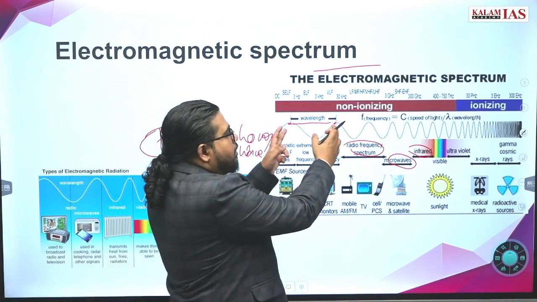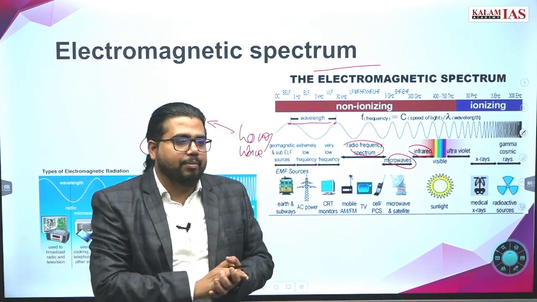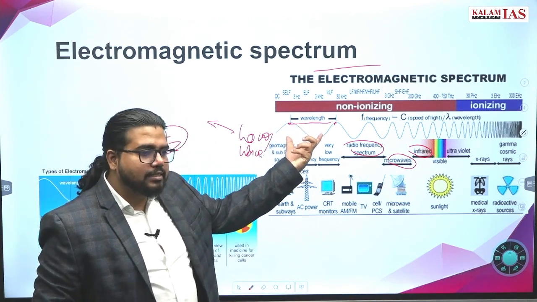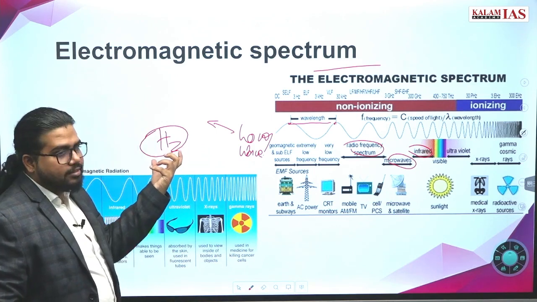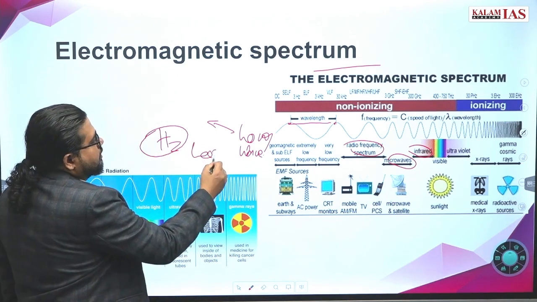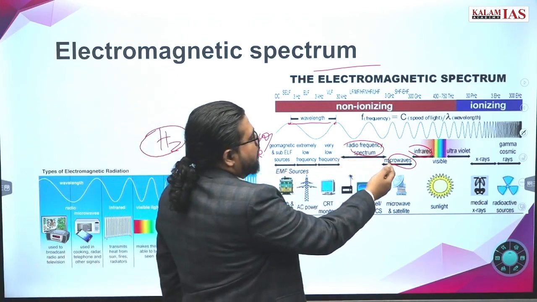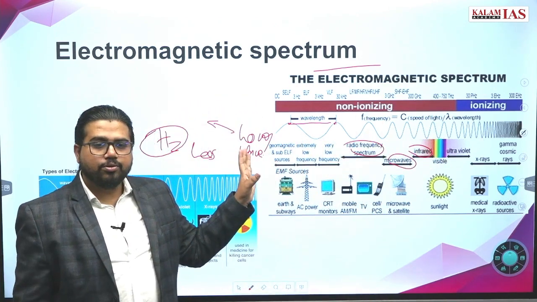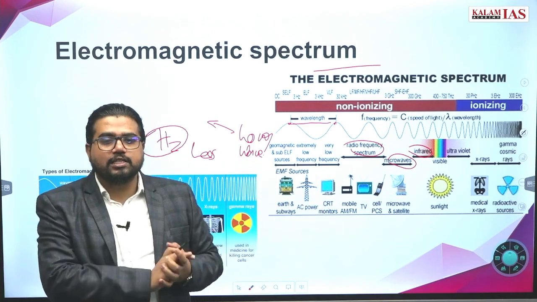So the longer the wavelength, the fewer times it will happen. So longer wavelength means frequency will be less. So these are radio waves, microwaves, infrared. Compared to visible light, these are long wavelength and low frequency waves.